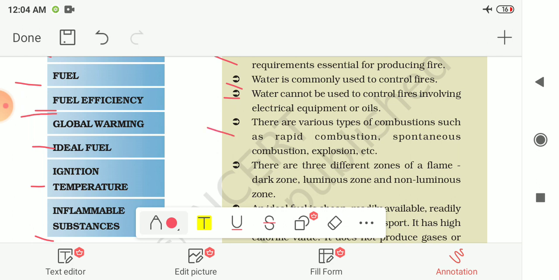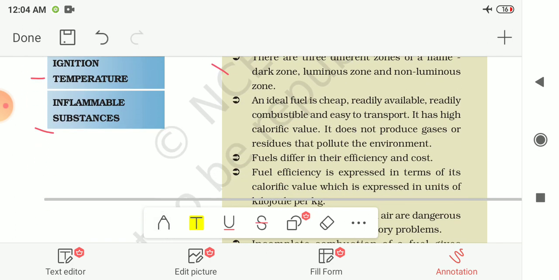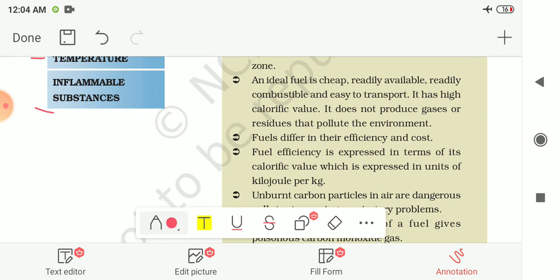Next we had seen that there are various types of combustion such as rapid combustion, spontaneous combustion and explosion. Then we had seen the different zones of a flame. There are 3 different zones of a flame: dark zone, luminous zone and non-luminous zone. Then we had seen the qualities of an ideal fuel.